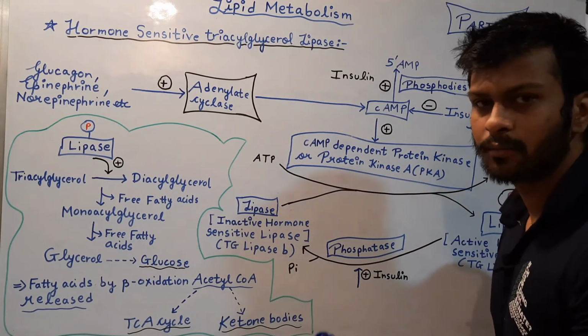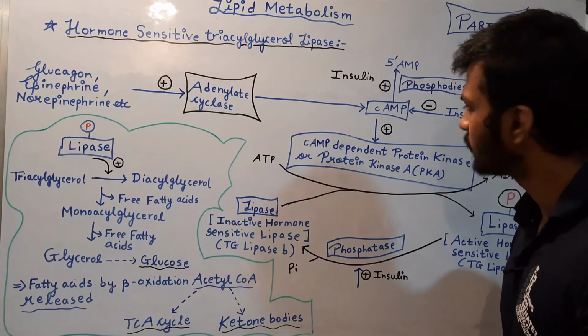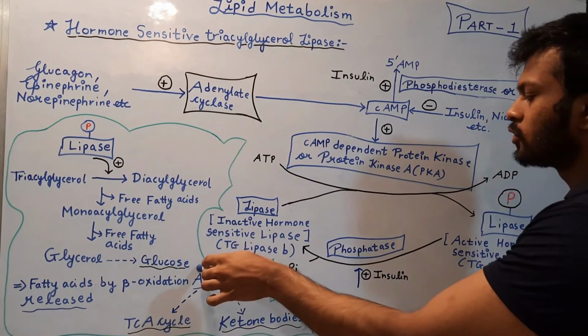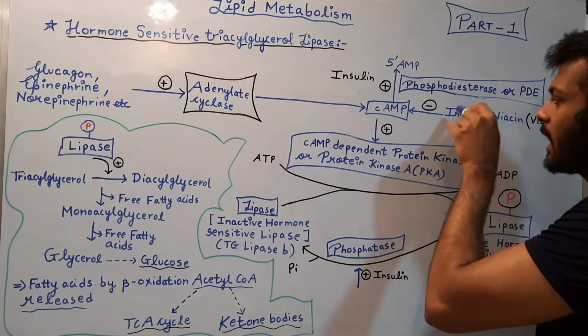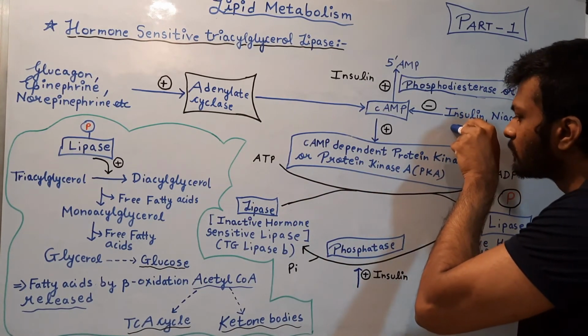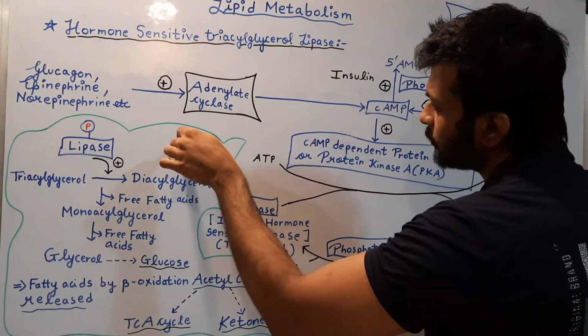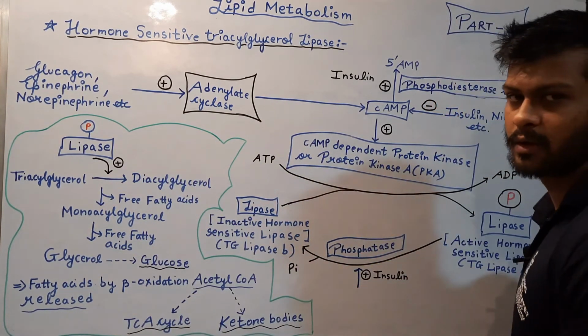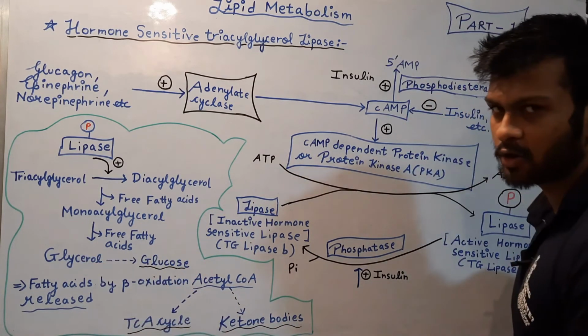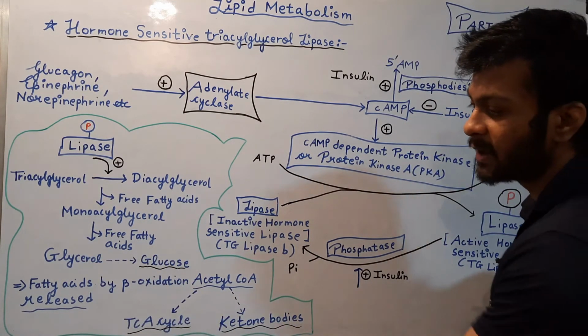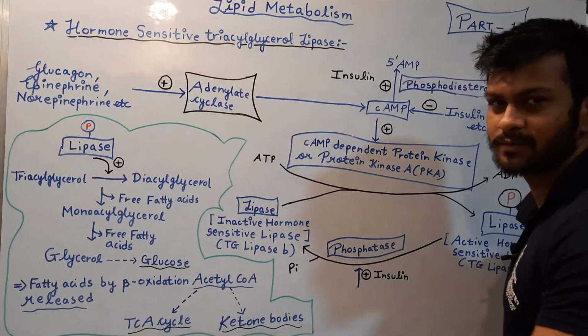So to reduce the blood glucose levels, insulin signaling will occur, and when insulin signaling occurs, this pathway will not occur, due to which glucose will not form from the glycerol and beta oxidation also decreases.